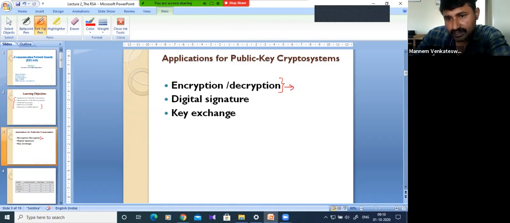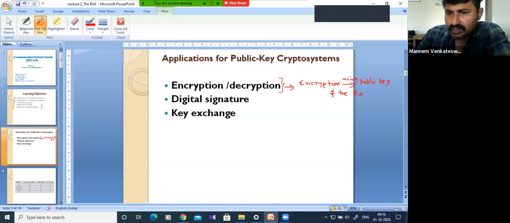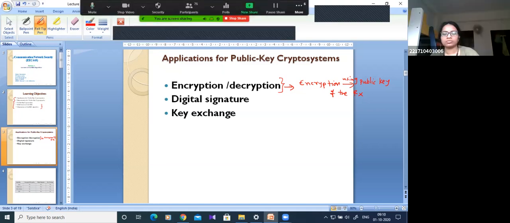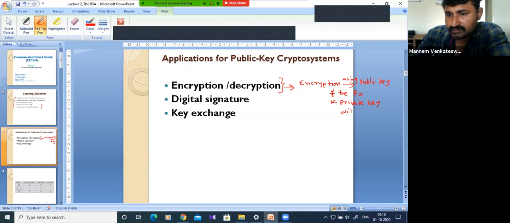In this, encryption will be performed by using the public key of the receiver, and the decryption will be performed by the private key. If I'm using the public key for encryption, the private key will be used for decryption.